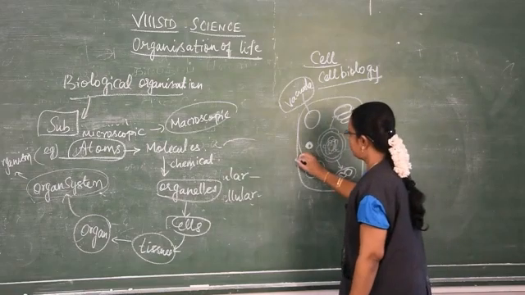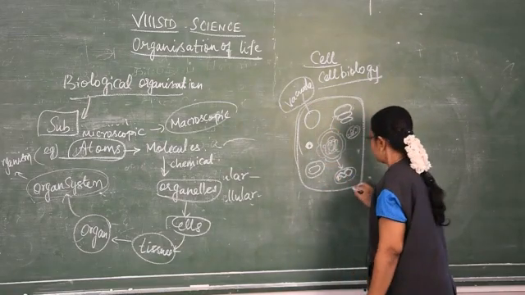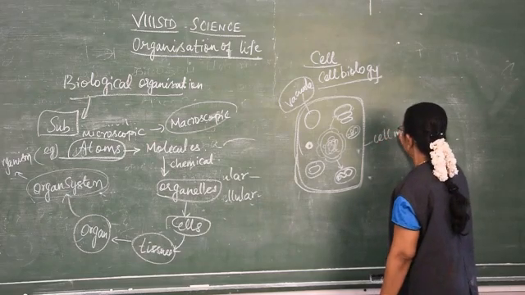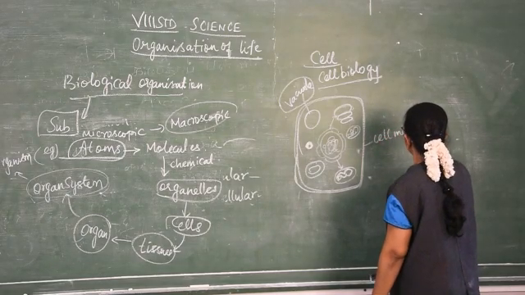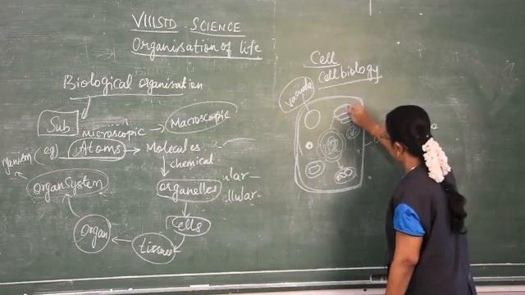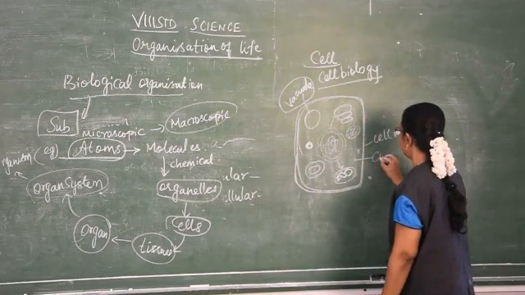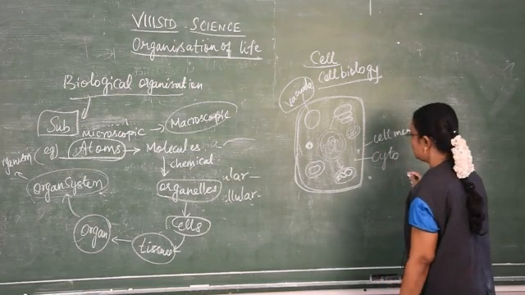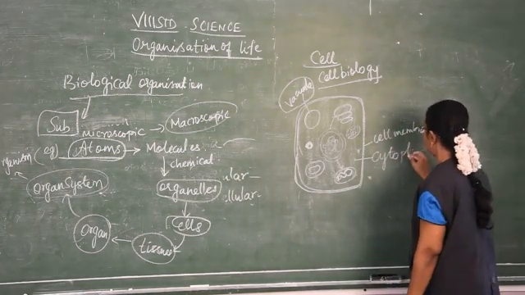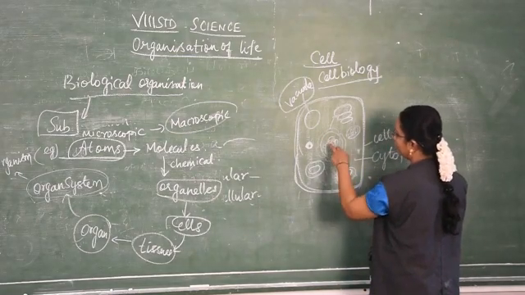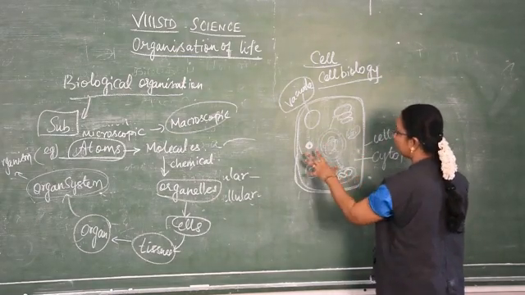And then it consists of the outermost layer, the cell membrane or cell wall. It may be cell membrane or cell wall. And then inside, what does it comprise? It comprises the cytoplasm, a semi-jelly-like substance in which the other organelles like mitochondria, nucleus, endoplasmic reticulum, everything is embedded.